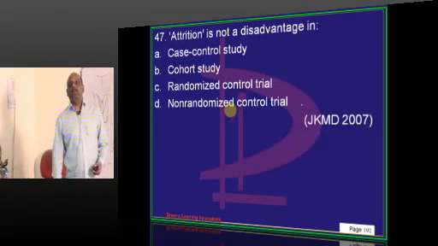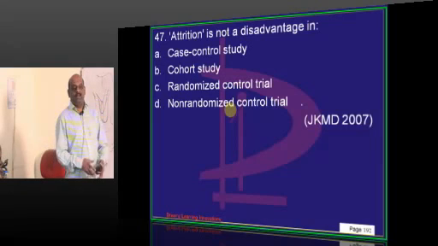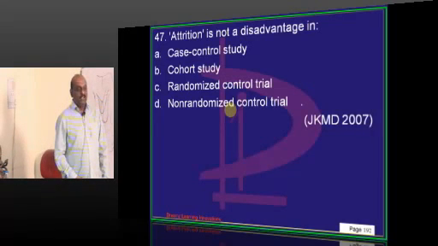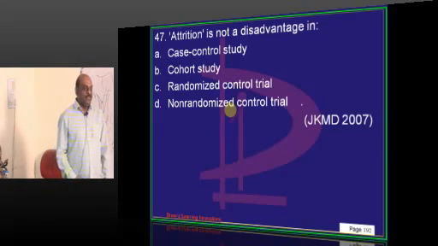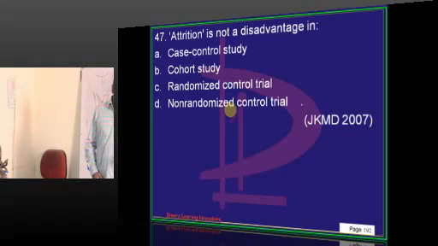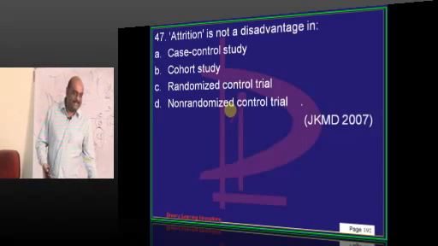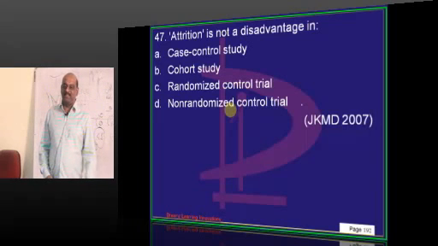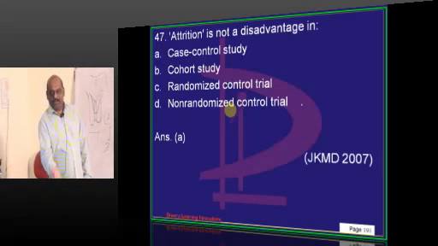Attrition is not a problem in which situation? In case control, because 10 cases in ward number 1, 10 cases your neighbors in the apartment. You will calculate their BP and present a PG thesis. So your apartment means you can lock the door and prevent them from leaving the study. Mera MD ka final exam hai, please don't leave, is what you will ask. Then your own patient's ward means you can go to their home and also sit and prevent attrition.